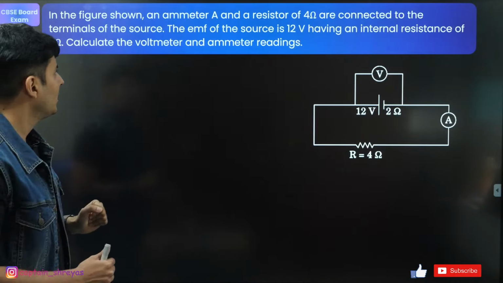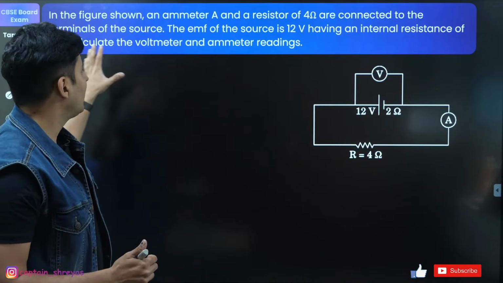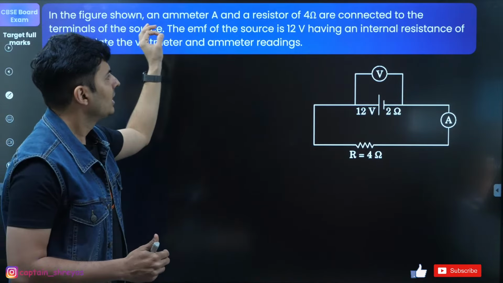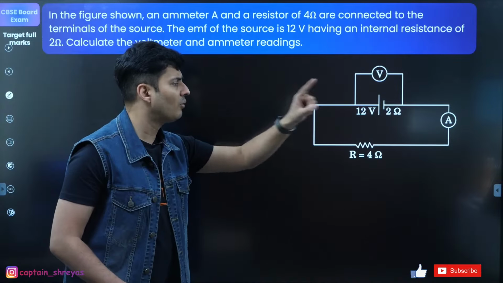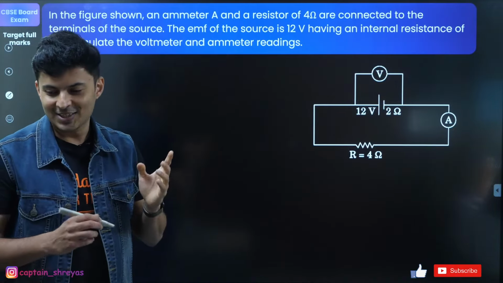Moving on to the next one. In the diagram shown, an ammeter and voltmeter are given. The EMF is given, resistance is given, internal resistance is given. What is the reading shown by the voltmeter and the ammeter? That is the question.